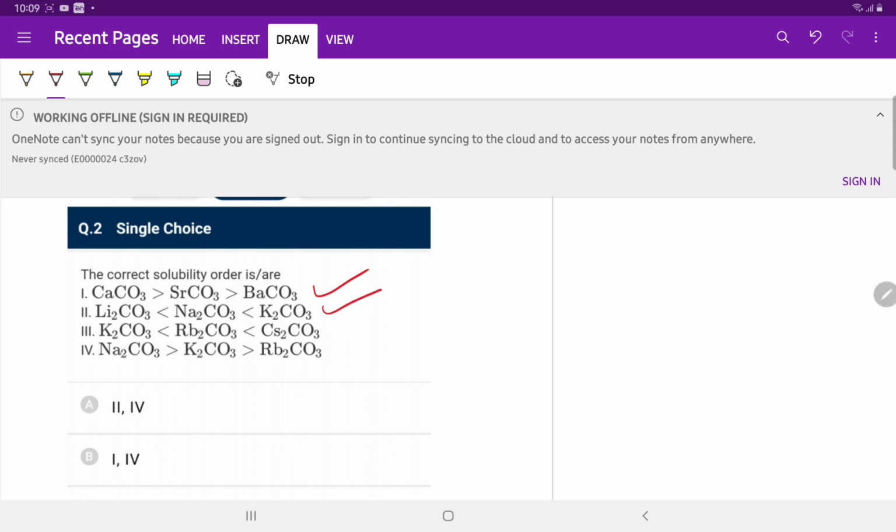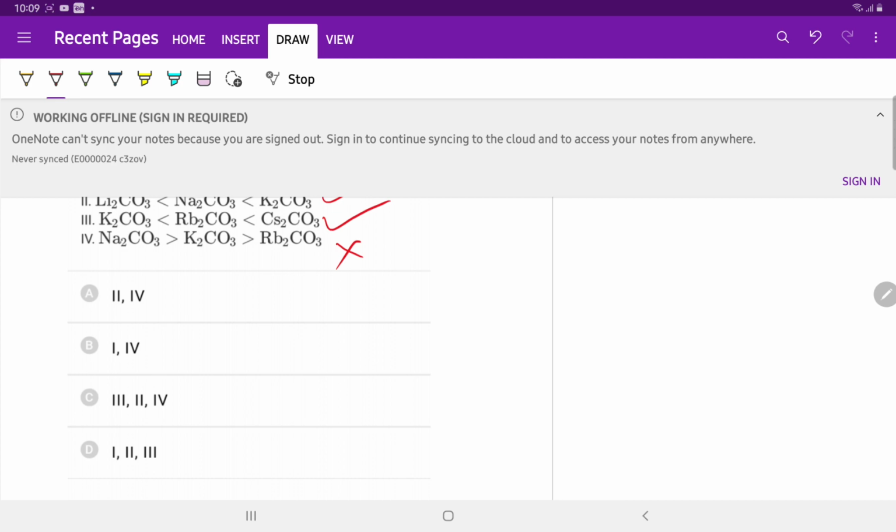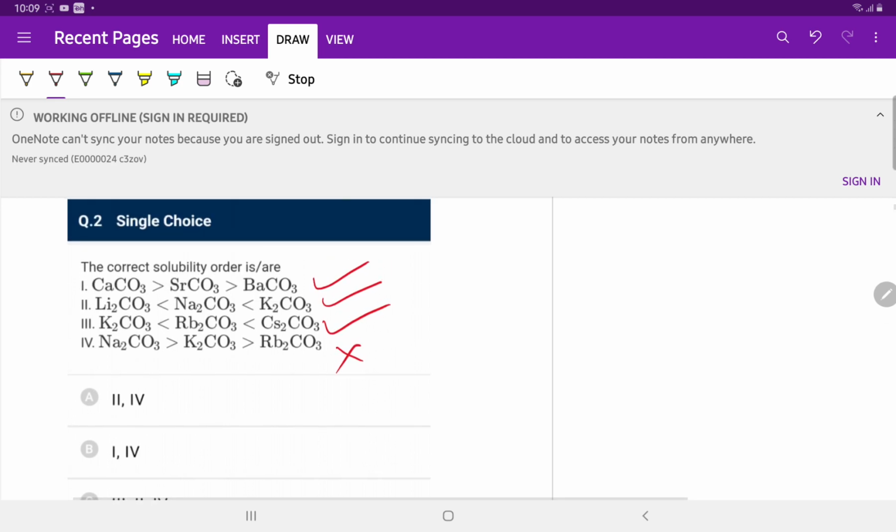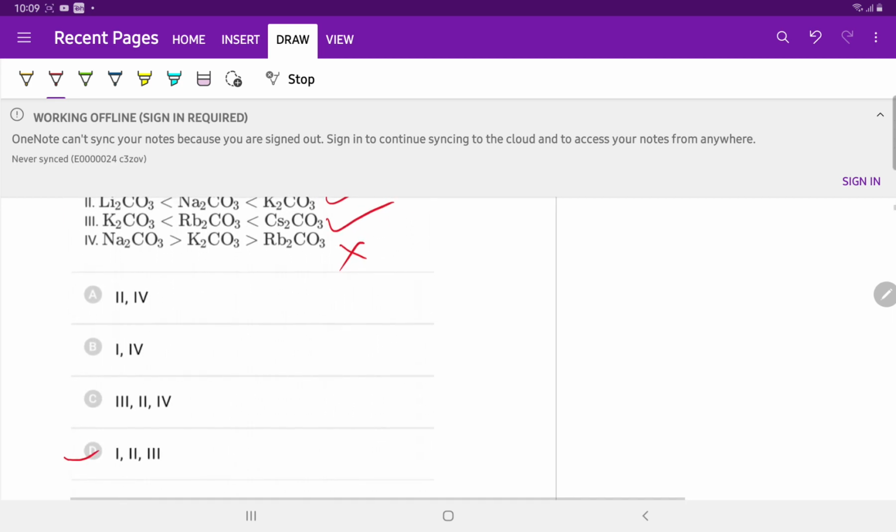So this order is also correct, and this order is also correct, and this order is incorrect. The solubility of alkali metal carbonates increases as we go down group number 1. So answer is D, first, second and third.